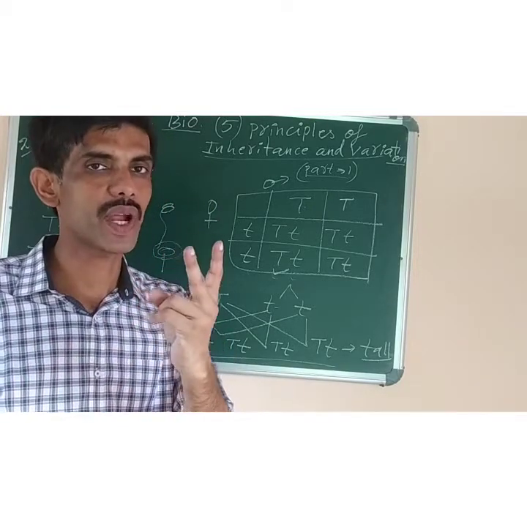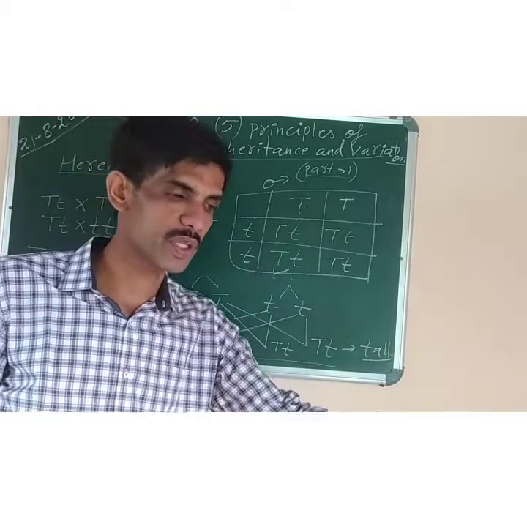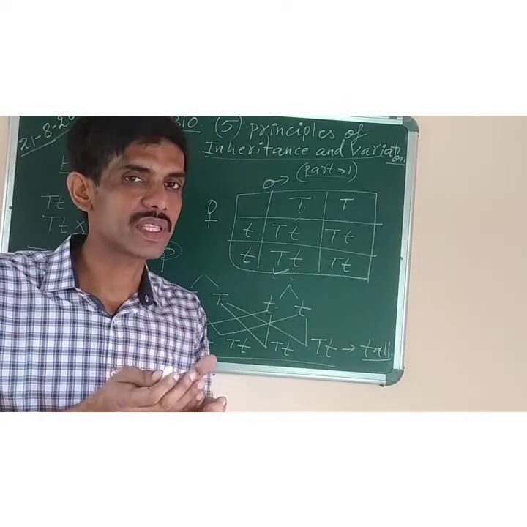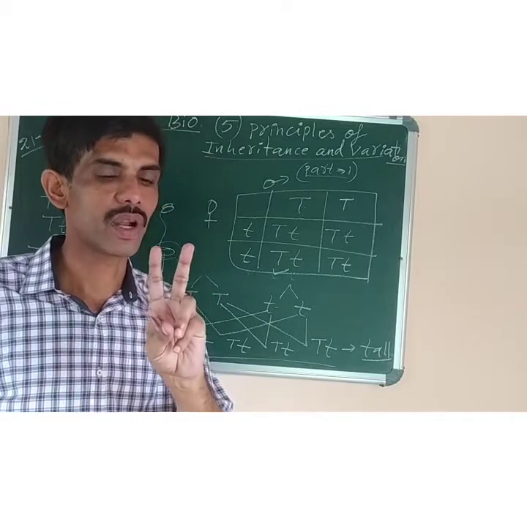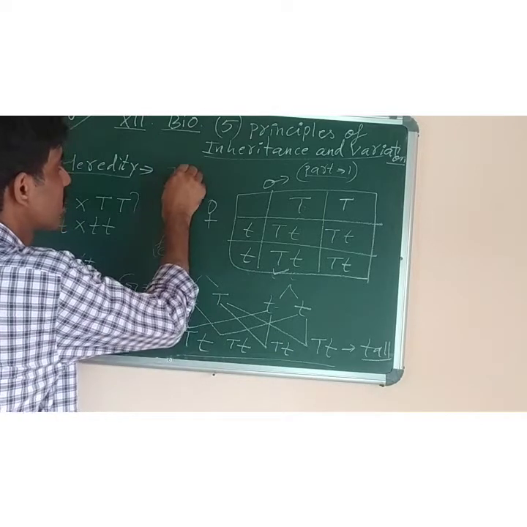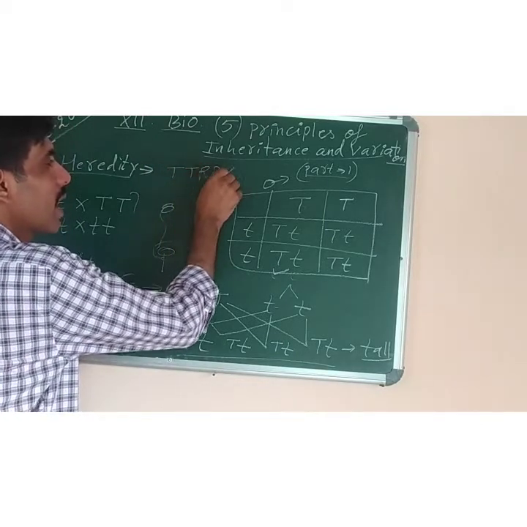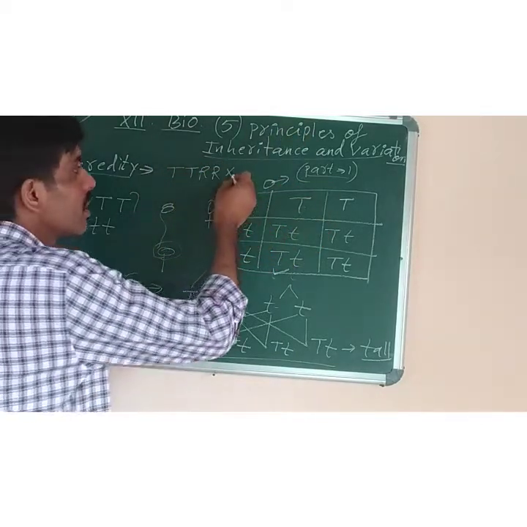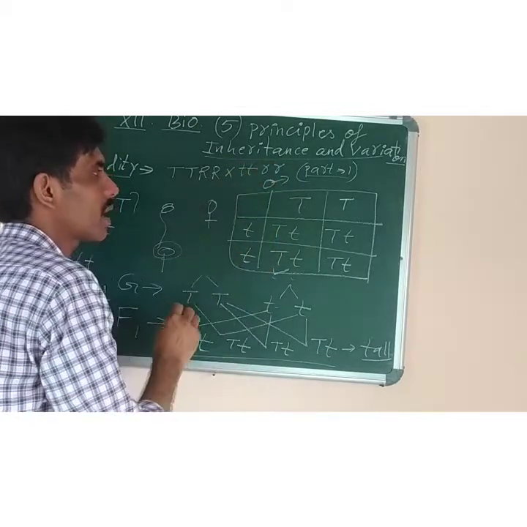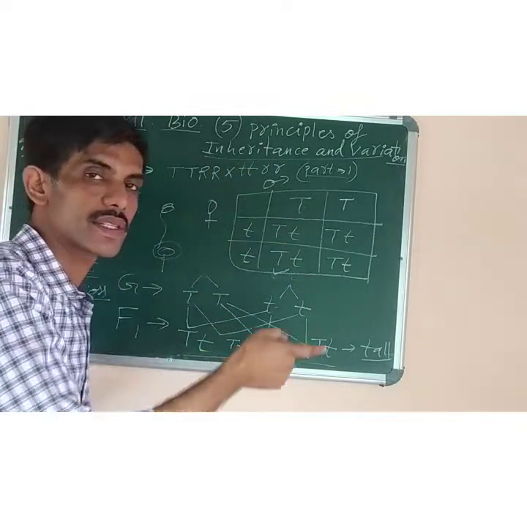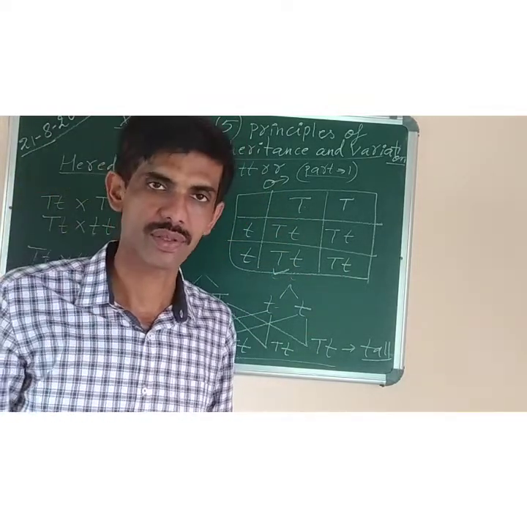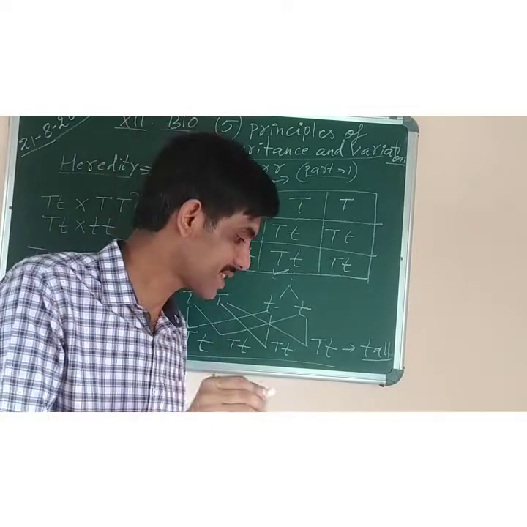If we are taking two characters, suppose a pea plant which is tall and has a round shape of the seed, two characters. Tall plant with round seed, capital R, and the other plant we take as a dwarf plant with wrinkled seed, small r. Since two characters are considered, such a cross is called dihybrid cross. Got it? Monohybrid, dihybrid, the differences between them.